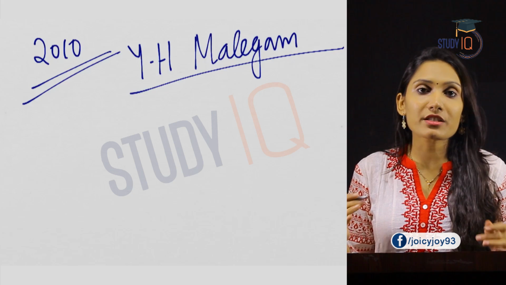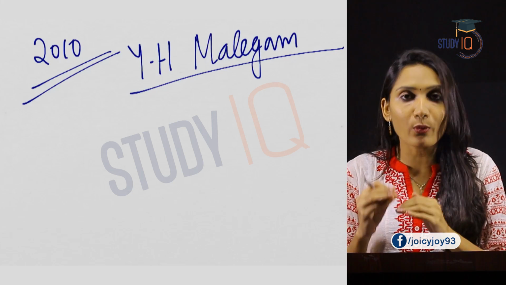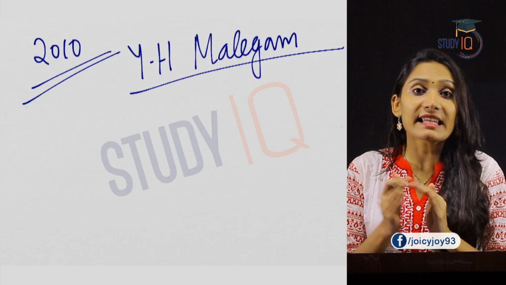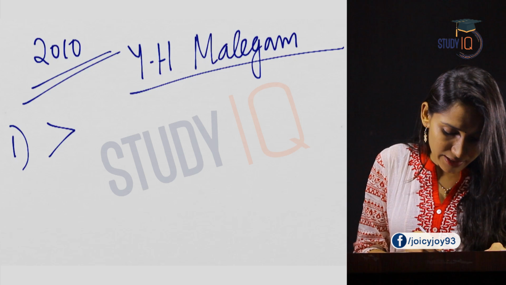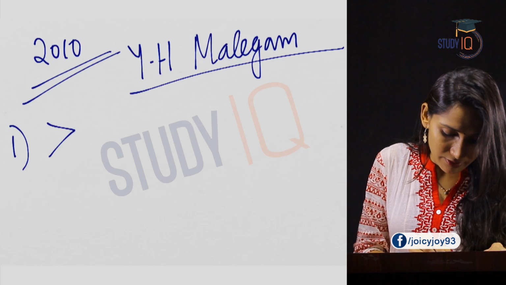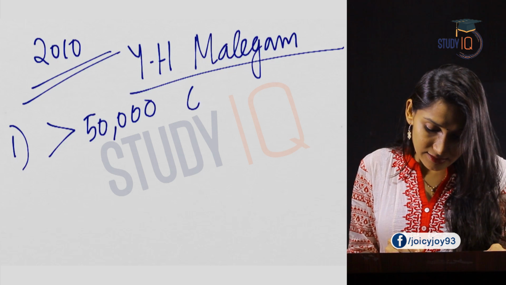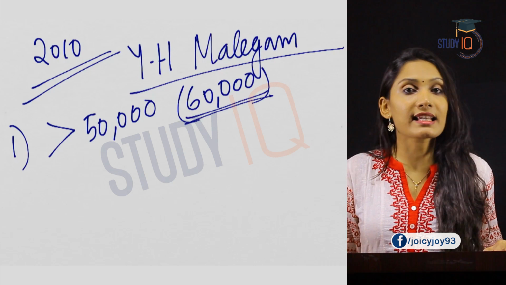The first recommendation was that microfinance institutions should provide loans to weaker sections whose annual income is less than 50,000. But RBI decided the cap to be 60,000.